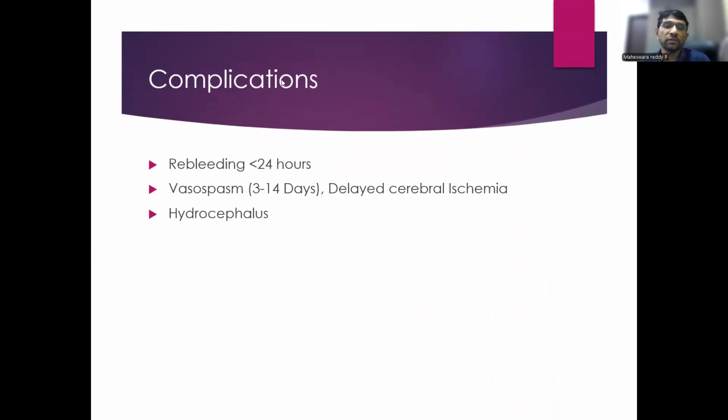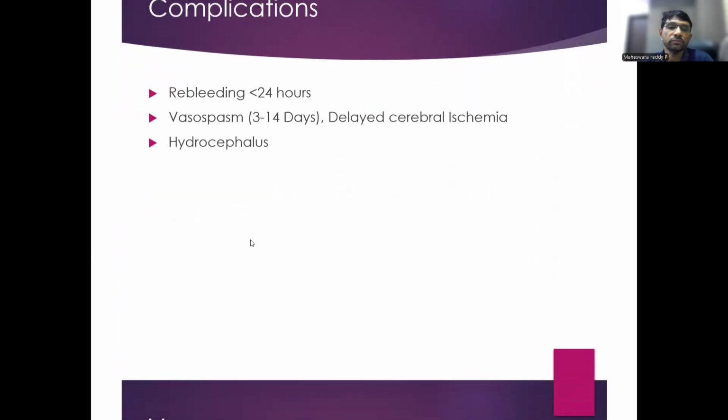What are the complications of subarachnoid hemorrhage? The most dangerous complication is rebleeding, meaning the aneurysm bleeds again. That is very common within 24 hours of the first bleed. The next common important complication is vasospasm. This is between the 3rd to 14th day of the main bleed. And a third important complication is hydrocephalus.